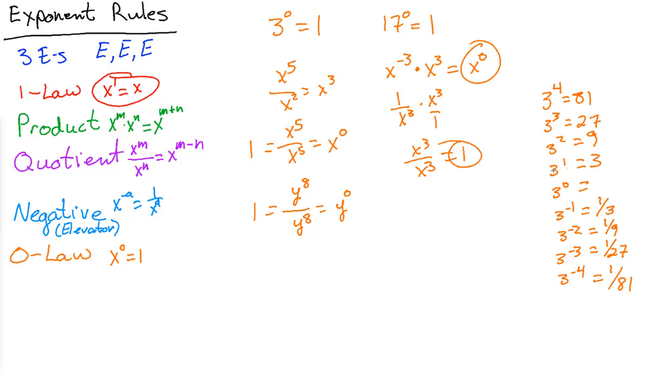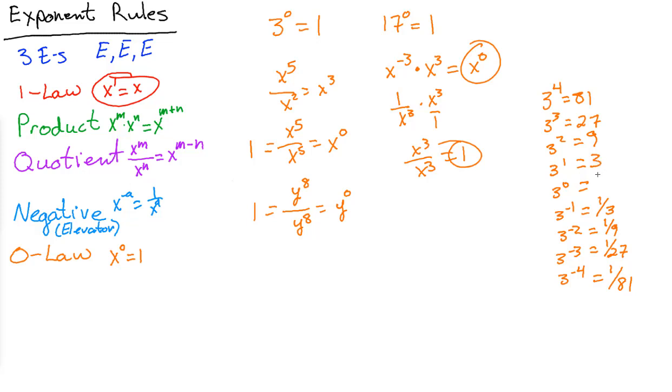Now, I want you to notice this pattern. Every time we increase a power, we're multiplying by 3: 3 times 3, 3 times 3 times 3, and so on. We multiply by 3 by moving up this chain. Moving down this chain, we divide by 3 each time. And you can try that. 81 divided by 3 is 27. 27 divided by 3 is 9. 9 divided by 3 is 3.